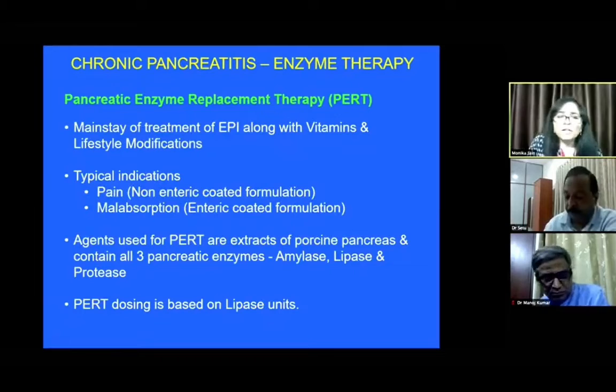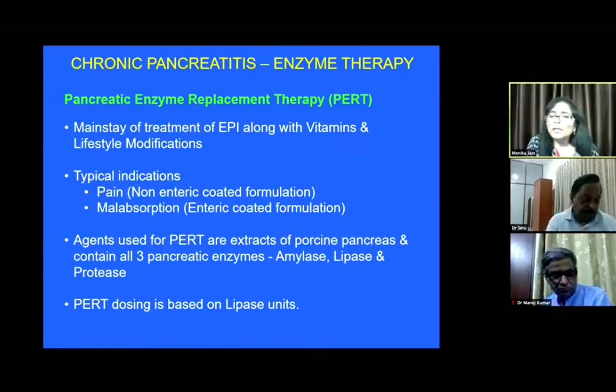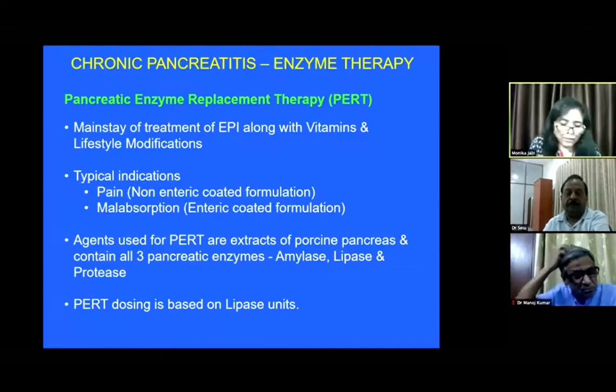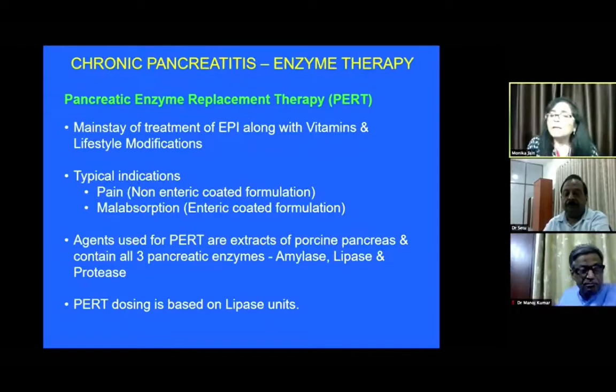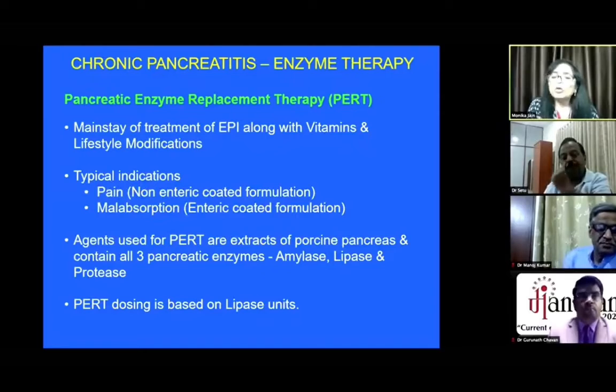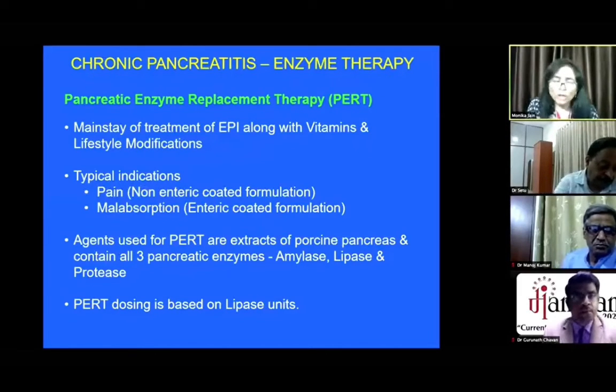As I have already mentioned, the third group can come with only exocrine or endocrine insufficiency. I will be covering exocrine insufficiency because the enzyme therapy used for exocrine insufficiency has also been tried to prevent pain in chronic pancreatitis.